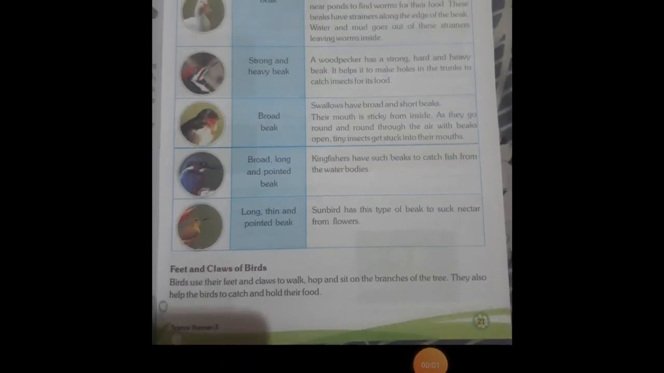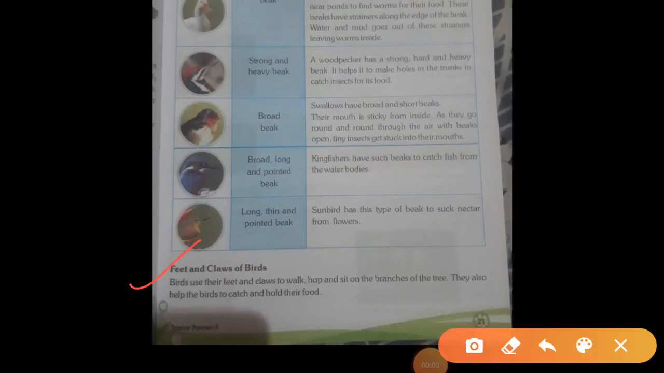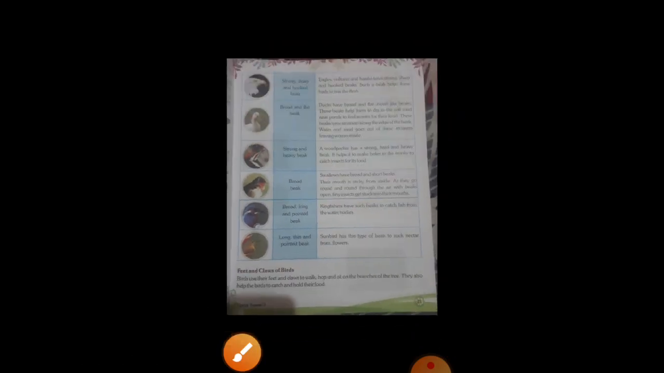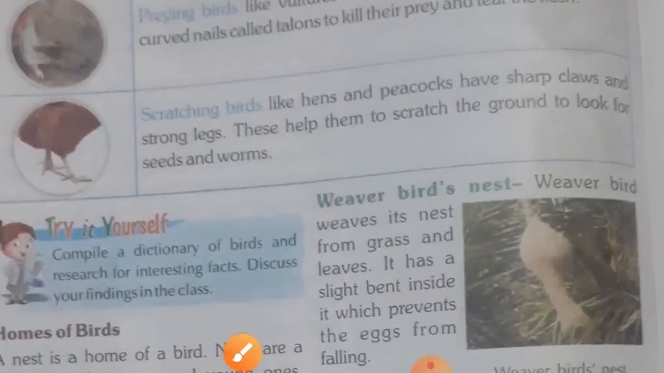Next topic, feet and claws of birds. Birds use their feet and claws to walk, hop and sit on branches of the trees. They also help the birds to catch and hold their food. Students, birds use their legs and feet to walk, sit and hop, and they also catch their food with the help of their claws. Okay, now come to the next page, page number 22, on the top of the paper.